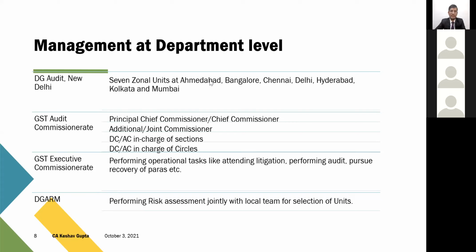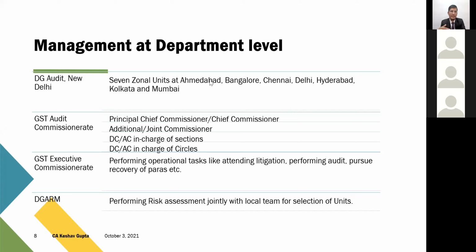It is headed by the principal chief commissioner or the chief commissioner. Then there's an additional or joint commissioner. Then there are different sections within that audit commissionerate, like legal section, compliance section, MIS section, planning section, and coordination section. There are DCs or ACs, deputy commissioners or assistant commissioners, who are in charge of those sections. These are purely an administrative division of the responsibilities of the audit team.